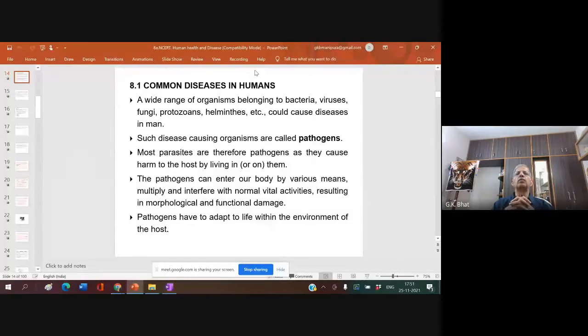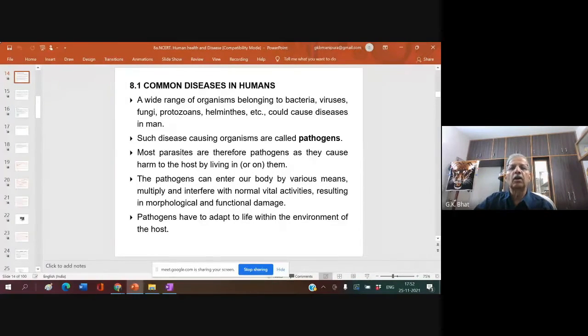There are a wide range of diseases occurring in humans, and these diseases are mainly caused by either bacteria, viruses, fungi, protozoans, helminths, etc. So most of the diseases are because of bacteria, viruses, fungi, protozoans, and helminths.